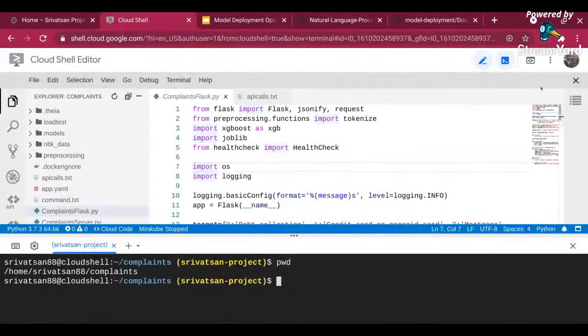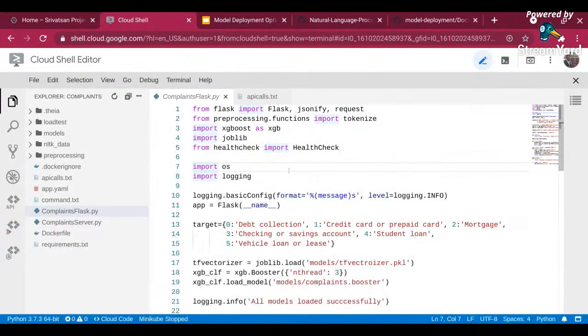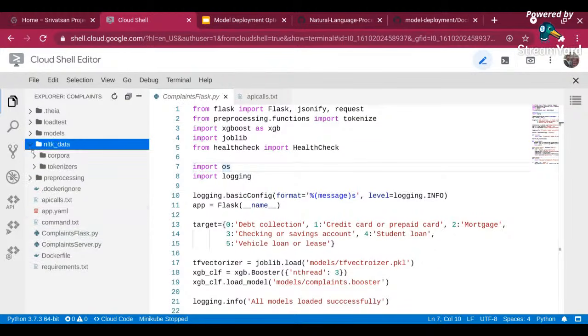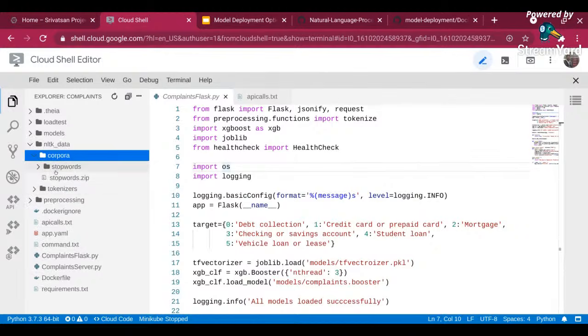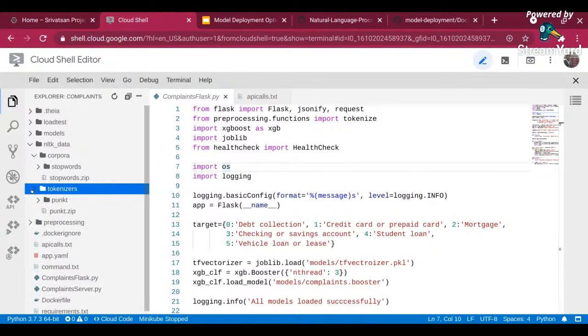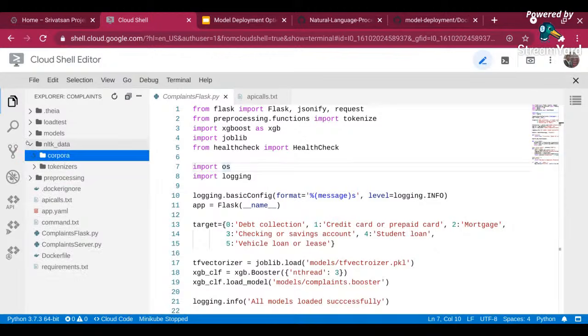So this is how the code looks. The first thing is I have created a file called complaintsflask.py, and this is how the file looks. I also have multiple folders. Since I am using Python NLTK, I need to download the corpus files. Typically you do an nltk.download in your pipeline, but because I'm going to have a self-sufficient container created, I have downloaded the stopword corpus and the tokenizer corpus files and kept them locally. So that is one part.